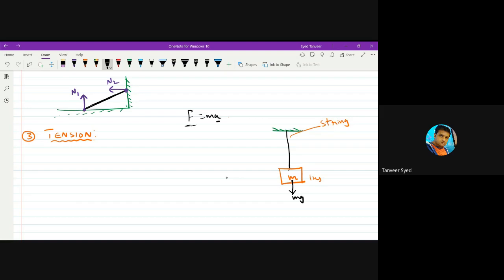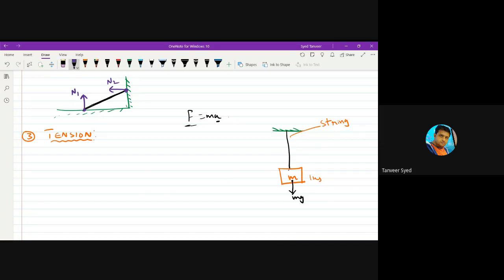Why? What is happening? Because it is fixed. It is tied to a string. Suppose I cut this string, this block immediately falls down due to gravity. That means as long as the block is tied to this string, it is balancing the weight of the block. Who is balancing? The string is balancing. Because if you cut the string, the block falls down.